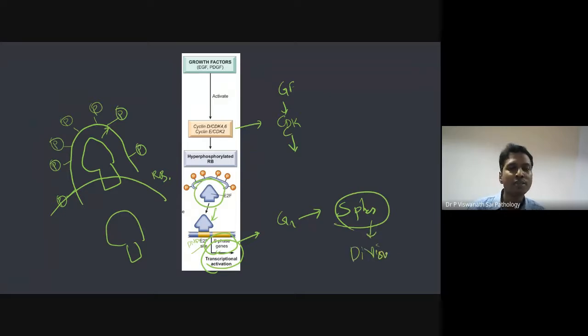Now what happens if there is RB inactivation? If there is RB inactivation, what will happen? If it is hyperphosphorylated all the time, what will happen?